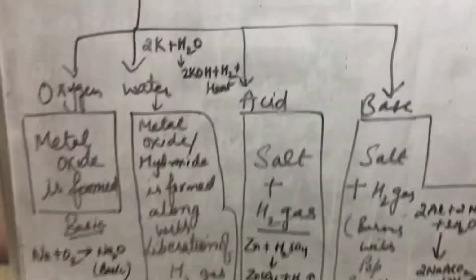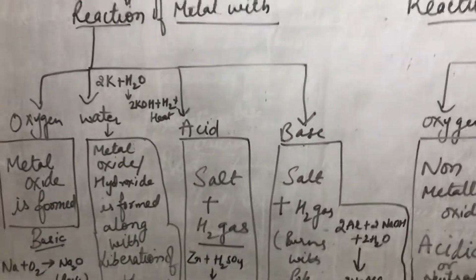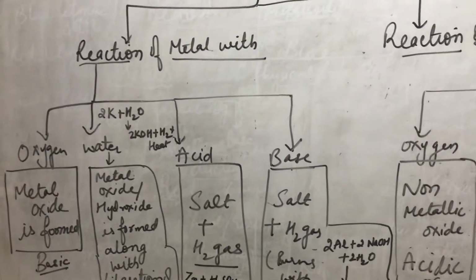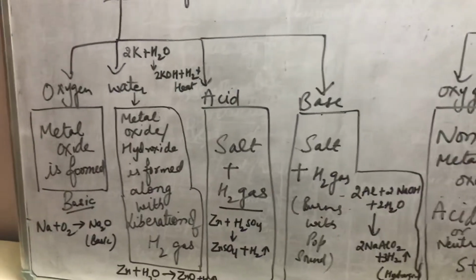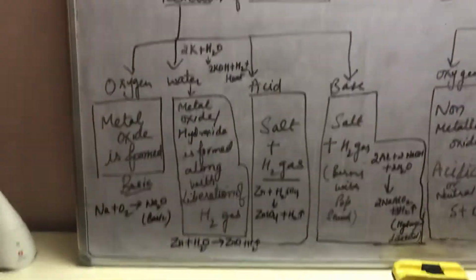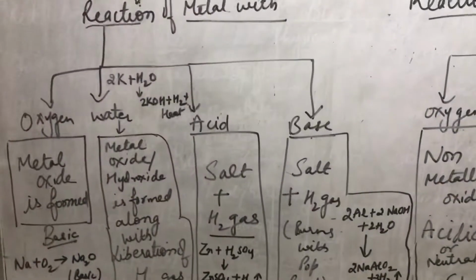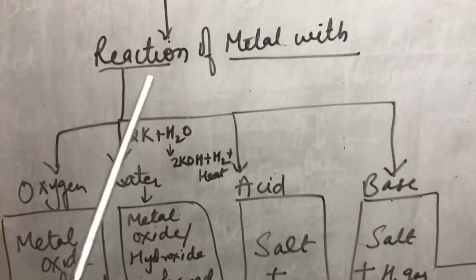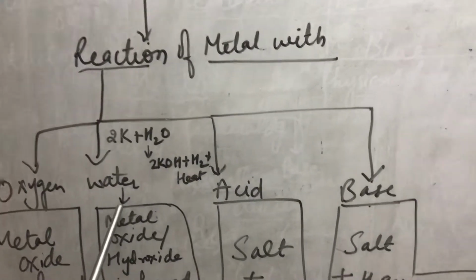Tell me, what's the nature? It is basic. And how can you test that? We can test the basic nature of a substance by using a litmus solution. If we use red litmus solution, it will turn blue. Very good. Next one is how the metals react with water.